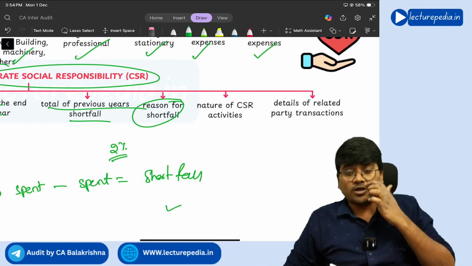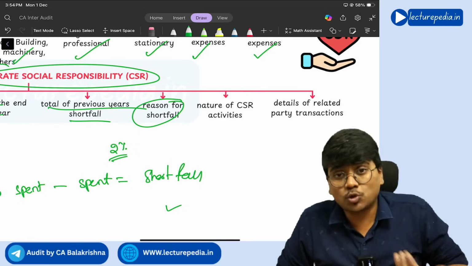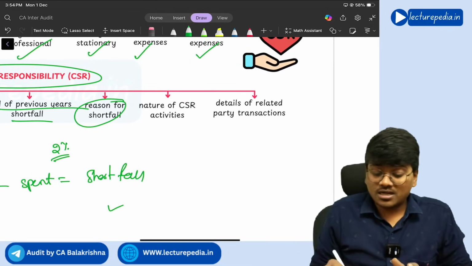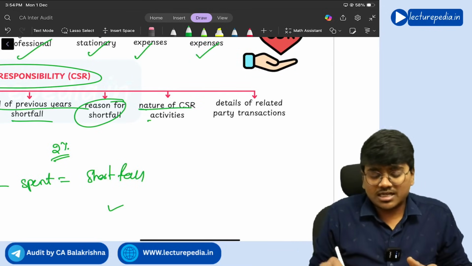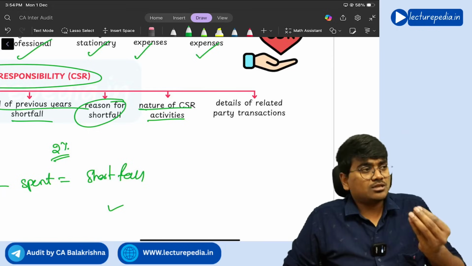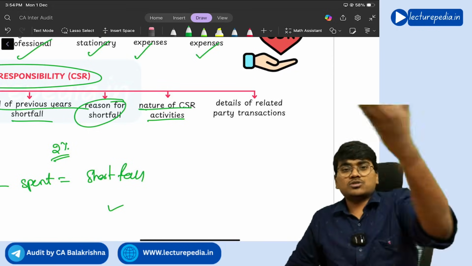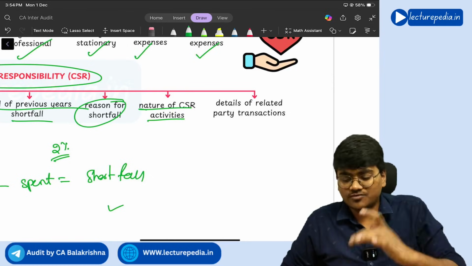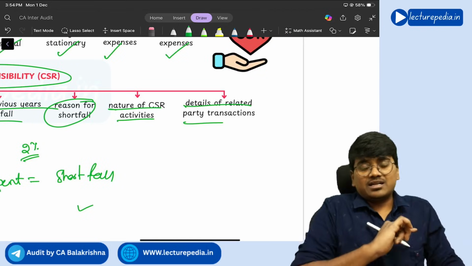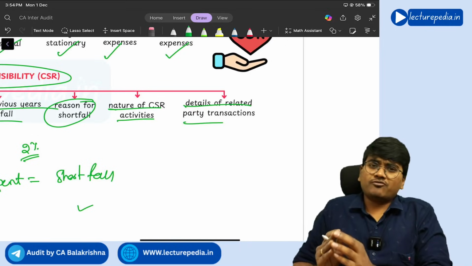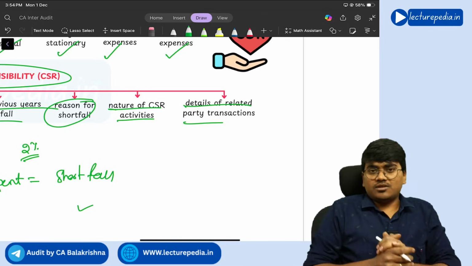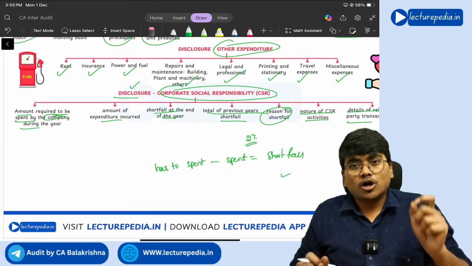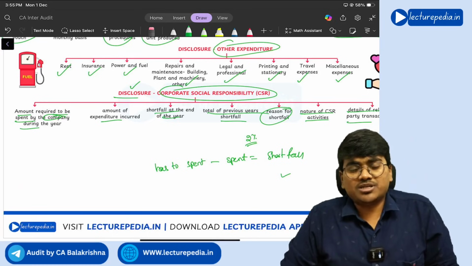What is the reason for the shortfall? So why are you not able to spend the complete 2% on corporate social responsibility activities? Reasons you need to mention. And if you have taken up any CSR activities, the nature of those CSR activities. CSR activities are nothing but those activities that benefit the society around you, like planting trees, education. All these are CSR activities, providing the activities for free. And details of related party transactions. Have you performed CSR activities for related parties? If yes, you need to disclose the same. So all these things you need to disclose with respect to corporate social responsibility expenditure.